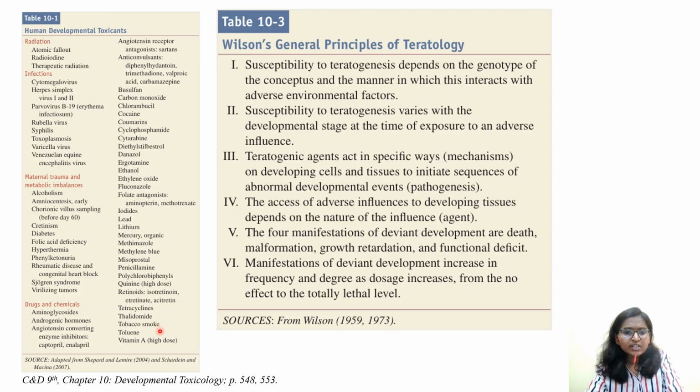Tobacco smoke, as I said. Then toluene and vitamin A, high dose. Whenever you're reading about vitamins, also read about the hormesis type of dose response curve. Whenever I'm giving some example, I'm also trying to tell you the concepts where they can ask questions. See, generally the dose response curve will be an S-shaped curve, but there will be some exceptions. Whenever we make a certain statement, there will be exceptional cases.